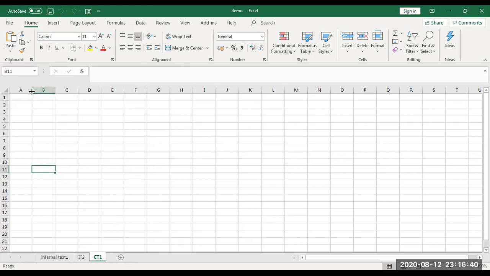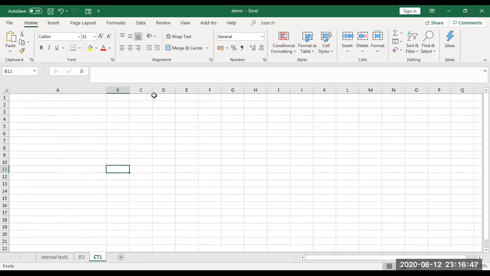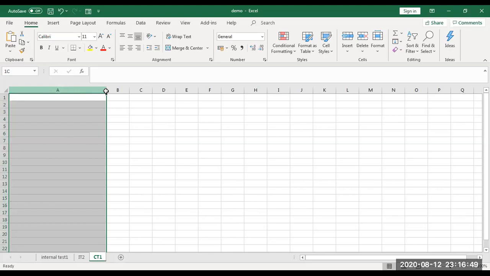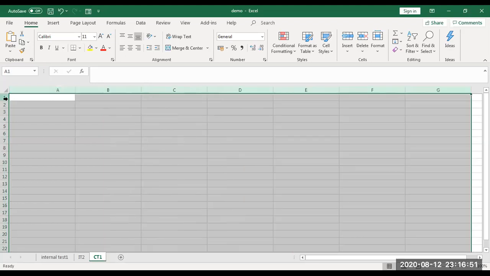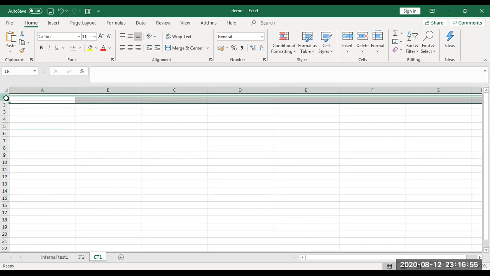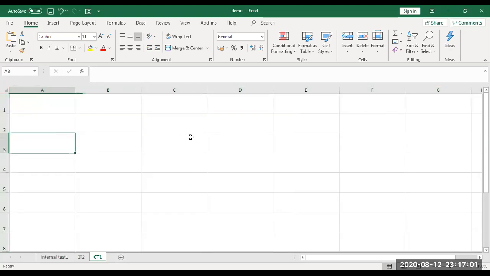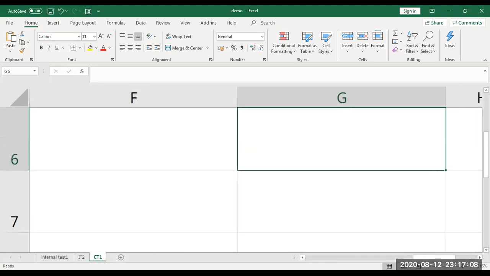And one more speciality is that even though it is a table, you can easily drag and drop. Say I want a bigger size, I can make it big. I can select everything and make it big also. On this side also, if I want a bigger size, I can select and make it big. Or if I don't want such a big size, I can reduce it. Now you can see the cell address is shown in a bigger size.